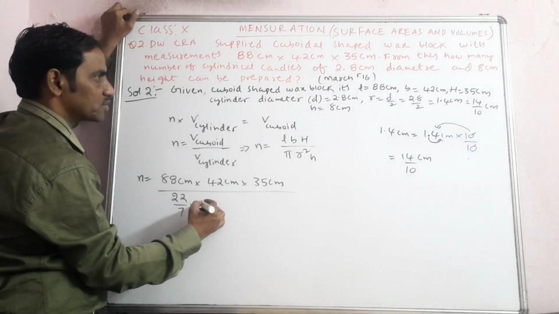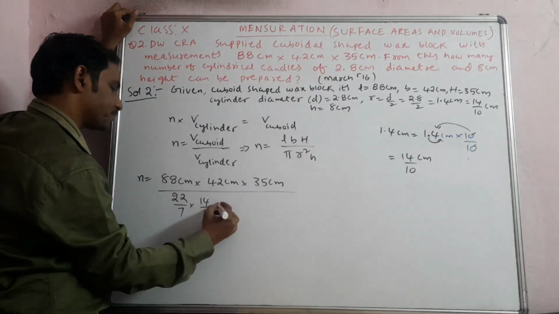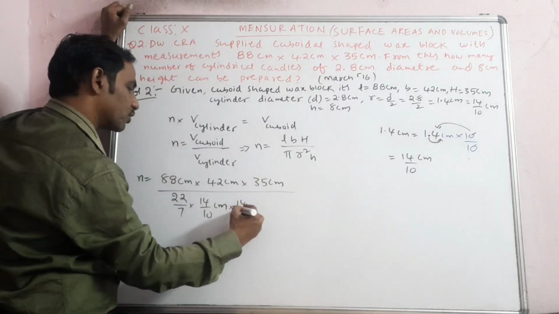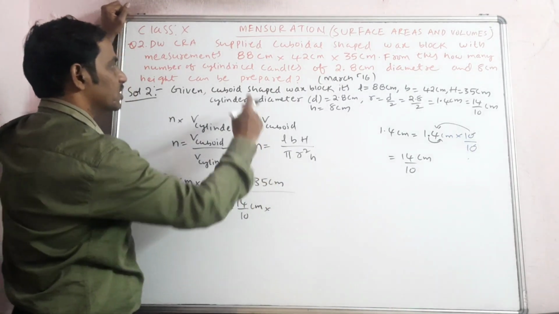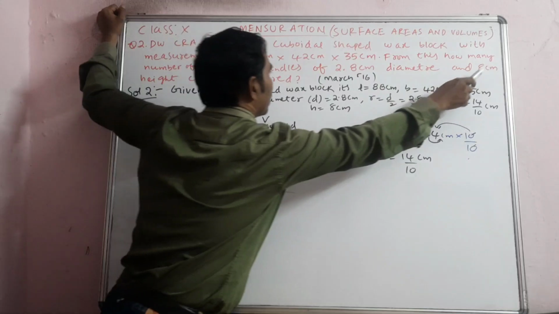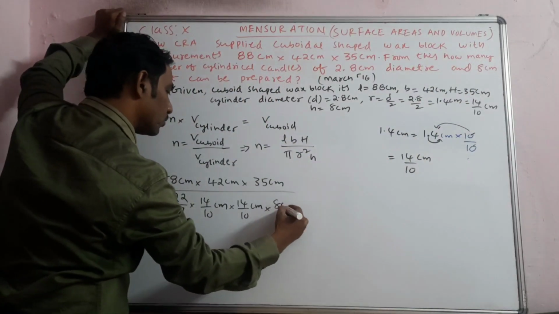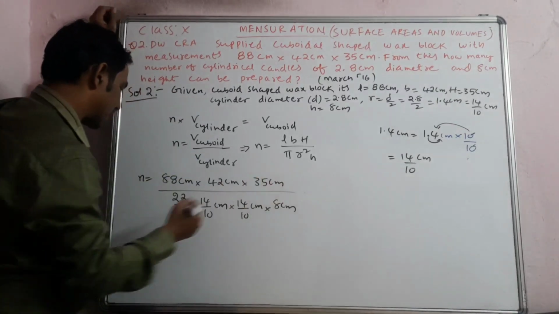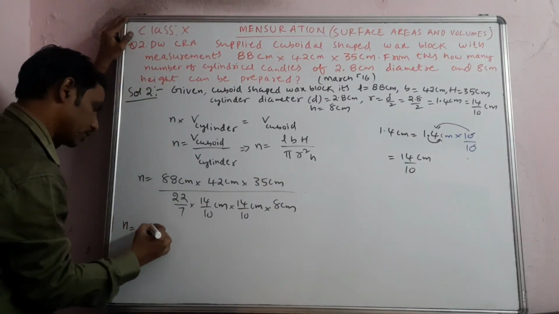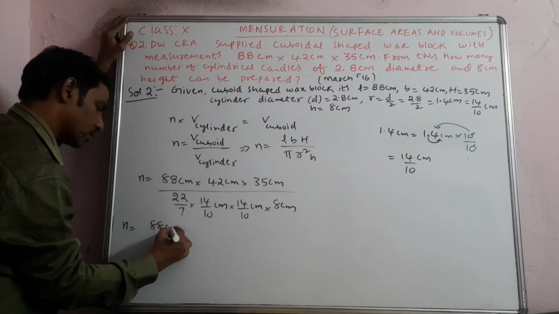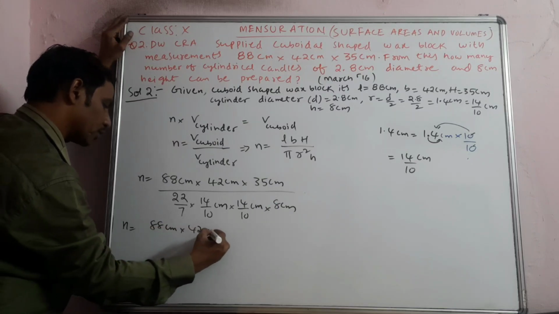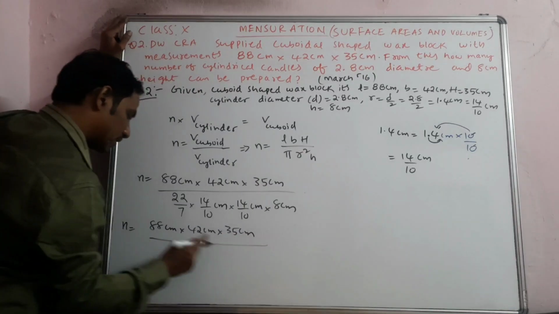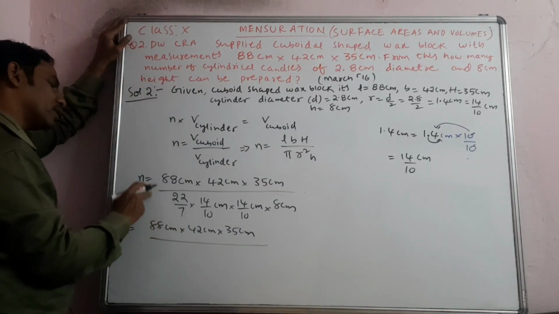And the radius is how much? 14/10. So 14/10 whole square into h. H is 8 centimeters here. Done. Now this 7 will go up, so it will become like this. Therefore n is equal to 88, of course it will be there, and 42 and all will be there. We didn't start cancellation, we will do cancellation afterwards. Think of this 7 going up like this.